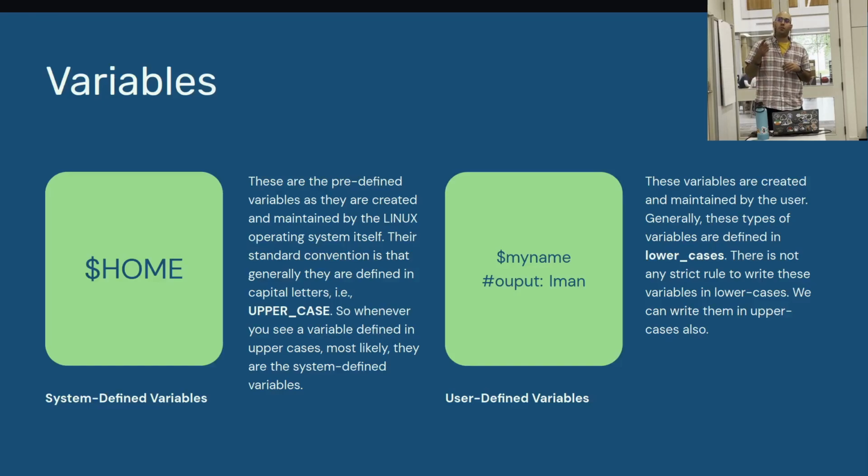What's the value of that? It's your home folder, by the way. Spoiler alert. And we usually define our own variables with lowercase, but it doesn't mean that we cannot define them in uppercase as well. We can do that. It's just a standard convention.